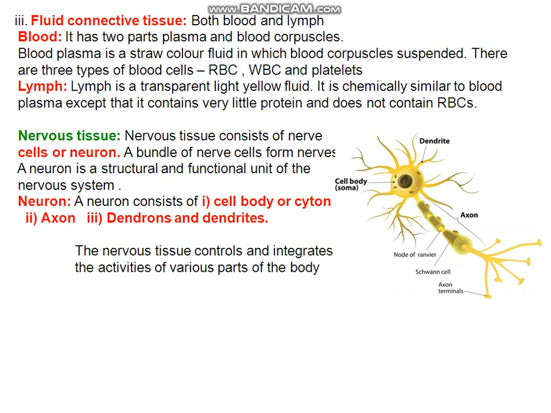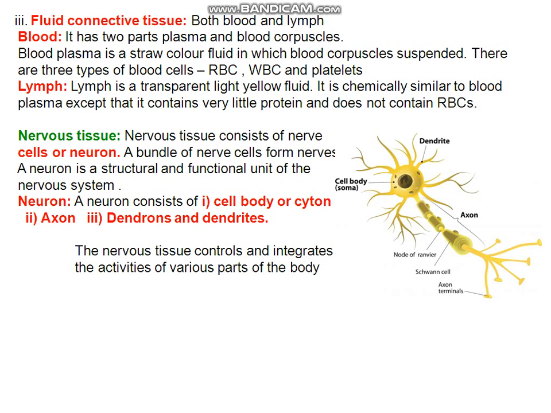And axon has different parts. See, the gaps are called nodes of Ranvier, and the outermost layer of axon, which is not given here, but I think it's given in your book, is called neurilemma. Next to neurilemma there is an insulating sheath which is called myelin sheath.